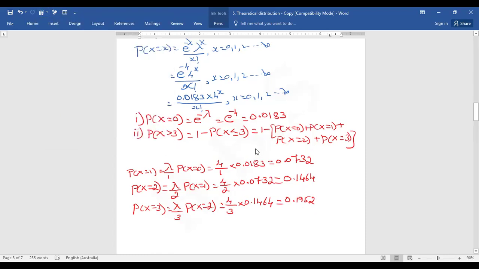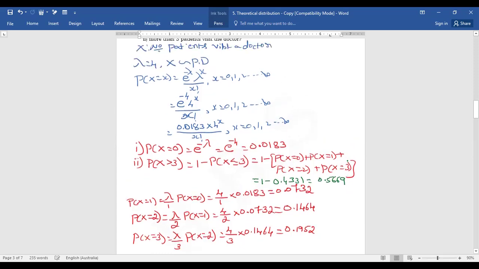These values are substituted in the above equation. We get the value that is equal to 1 minus, I directly give the answer, 0.4331, that is equal to 0.5669. So this is the answer for the second question, the second part.